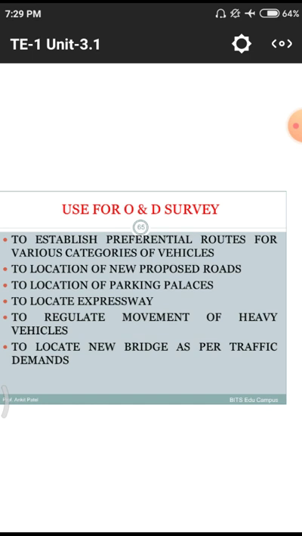Next one is to locate new proposed roads. That means whether they want to go to a new place, if the place is so important, they have to use different kinds of lanes to lay the particular road, so they have to know the density of the people, the daily density.